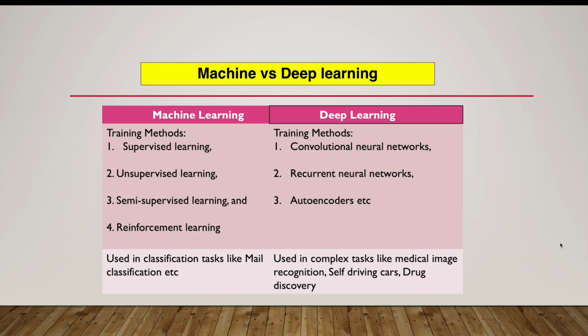Now comes the actual real-time use cases where machine learning algorithms would be used. As I mentioned earlier, it is best suited for classification purposes, like processing a mail as spam or not spam, useful or not. These kinds of classifiers we build with the help of machine learning algorithms. These are simple tasks we do with the help of these algorithms.